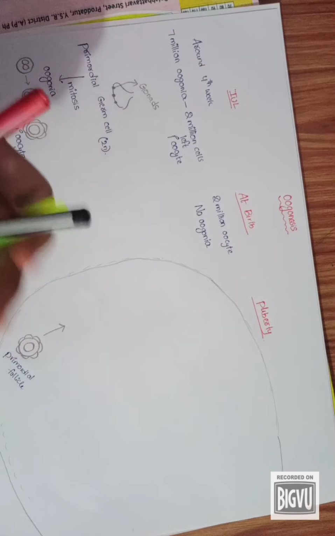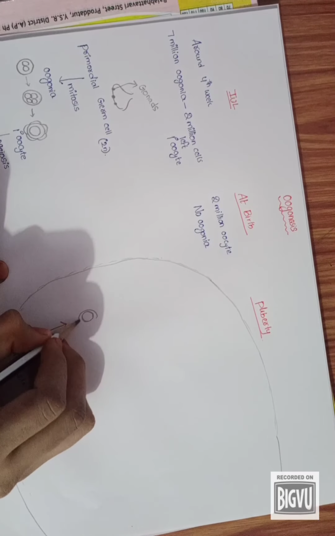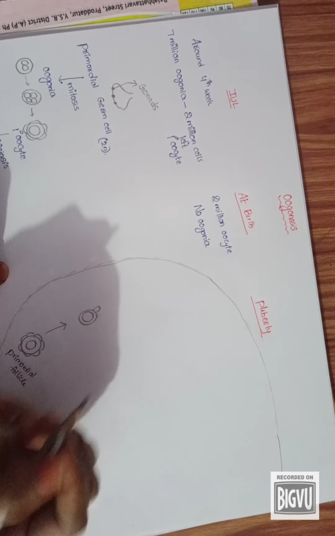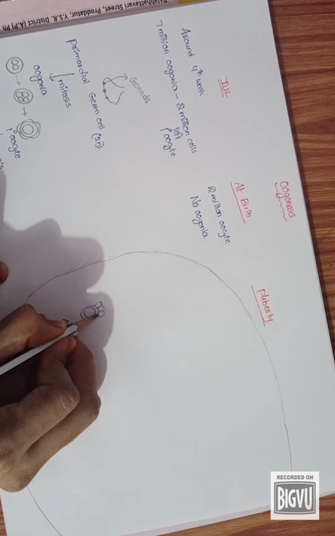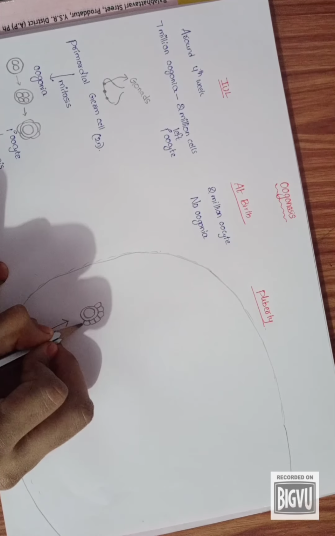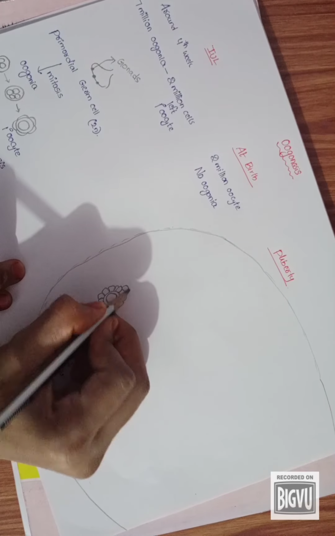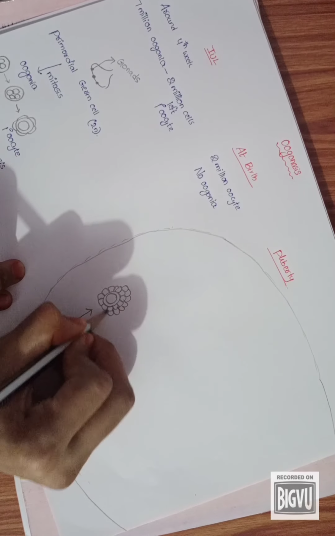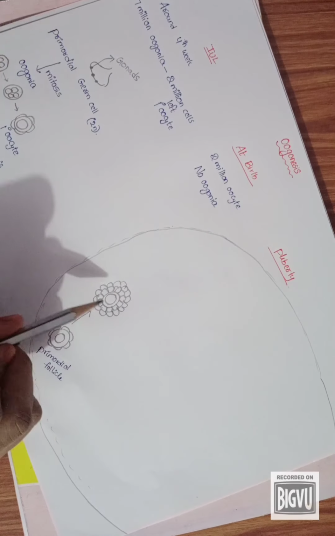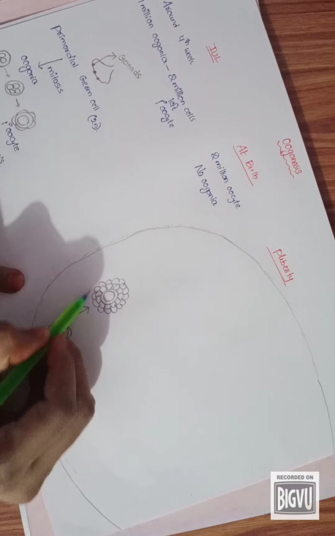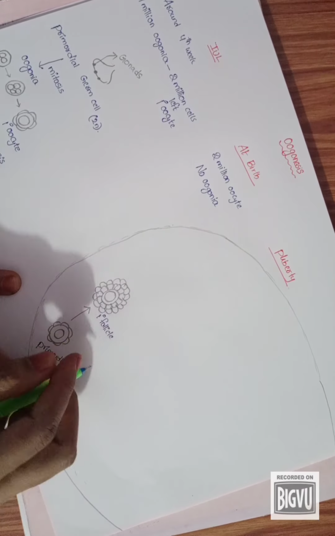This primordial follicle develops like this. This is the primary oocyte and these are epithelial cells. The squamous epithelial cells are converted to cuboidal epithelium. These are granulosa cells. This cuboidal epithelium having the primary oocyte is the primary follicle. The primary follicle also has a primary oocyte.